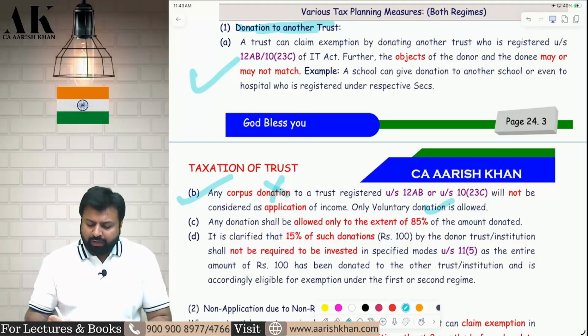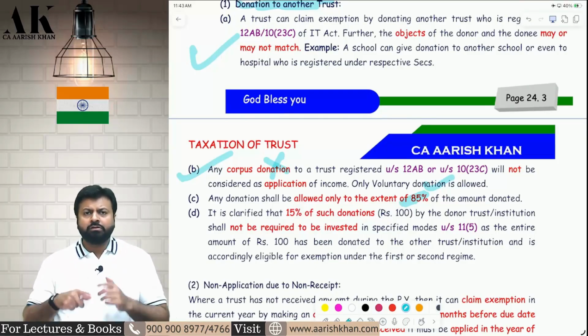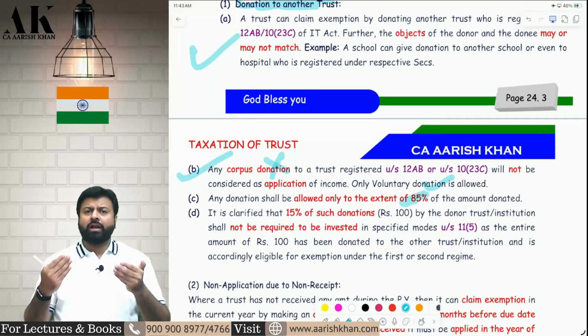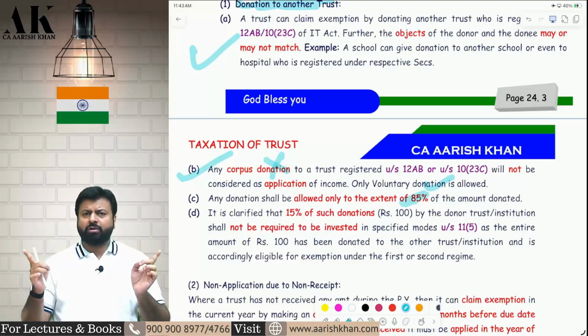That too, the voluntary donation should be allowed only to the extent of 85%. So first of all, corpus donation not allowed. Voluntary donation also allowed to the extent of 85% only. Suppose I donated 1 lakh rupees as voluntary donation, I will get deduction of only 85,000 rupees. 1 crore, only 85 lakhs. 100 crore, only 85 crore. I will not get more than 85%.